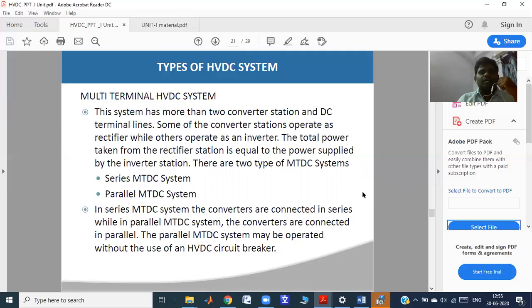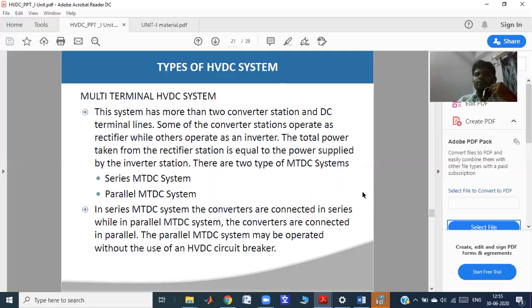Some converters operate as rectifiers and the others as inverters. The sending end side stations act as rectifiers and the receiving end side stations act as inverters. The total power taken from the rectifier stations equals the power supplied by the inverter stations. There are two types of MTDC systems: the series MTDC system and the parallel MTDC system.